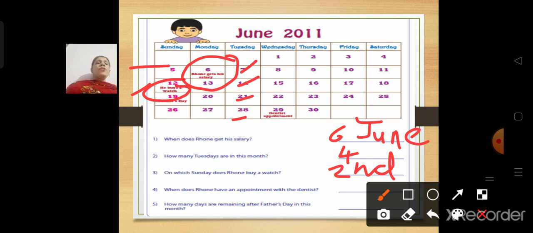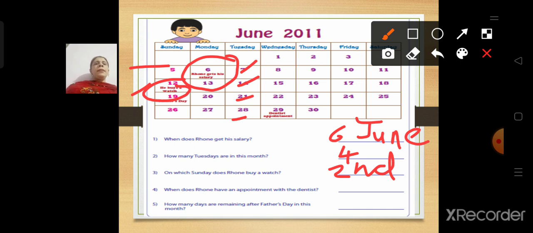Okay. When does Rohan have an appointment with the dentist? Here, appointment with the dentist. So what is the date? That is 29. Wait. 29 June.